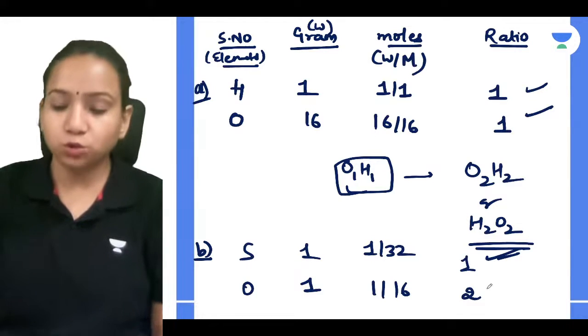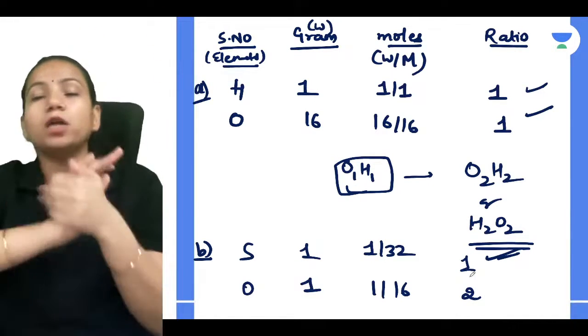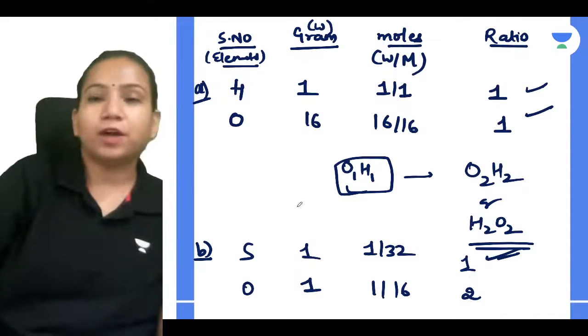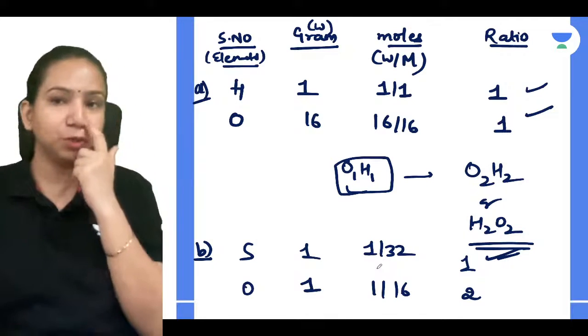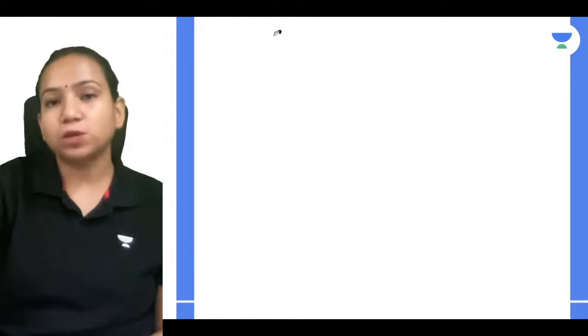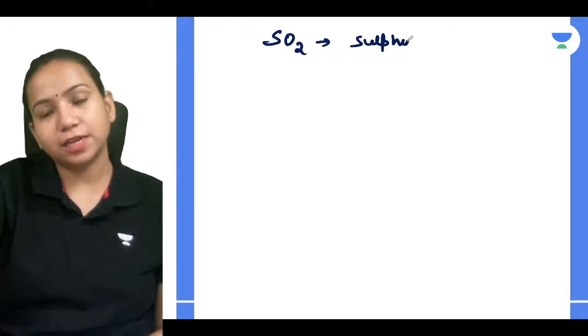Correct. So if you get 1:2, what will be the formula? If I got the moles ratio 1 by 32 and 1 by 16, what am I going to get? I will get SO2, which is sulfur dioxide. Correct.